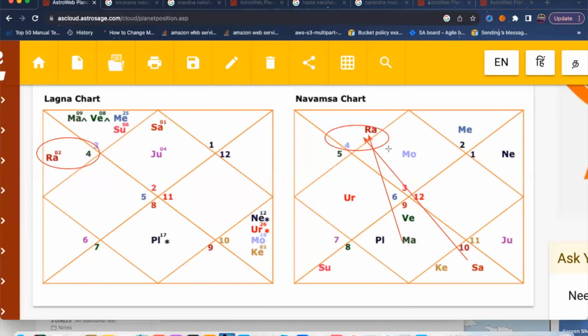Any same planet sitting in the same zodiac sign in the Lagna chart and also in the Navamsha chart shows that that planet is in Vargottama condition. Vargottama means the planet is strong. It will give the result of that zodiac sign very much. So Rahu in Cancer means Cancer related results. It will give the result like that. So that's how you need to check it.